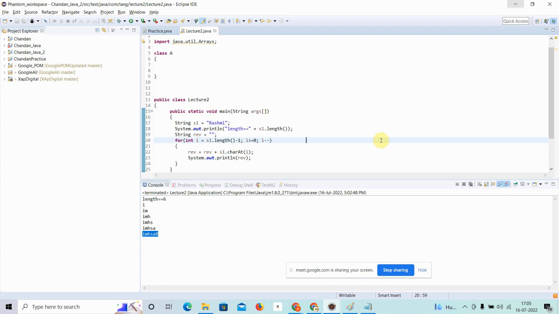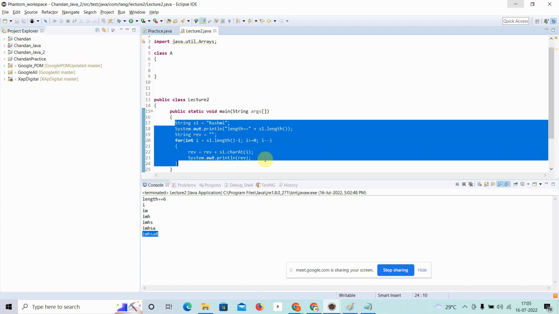That's all about the string, and StringBuffer and StringBuilder I have also explained. And now let me tell you a small program so that you can get to know the basic difference between StringBuffer and StringBuilder. So we can append, we can do all the stuff that we cannot do with strings.